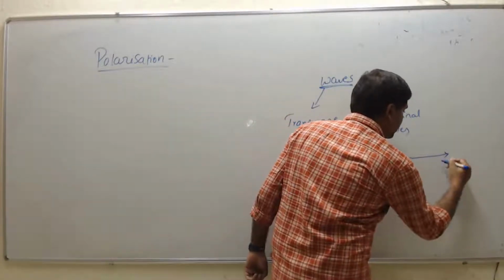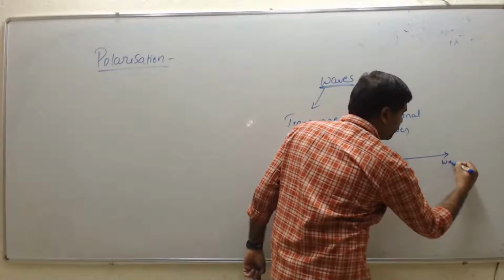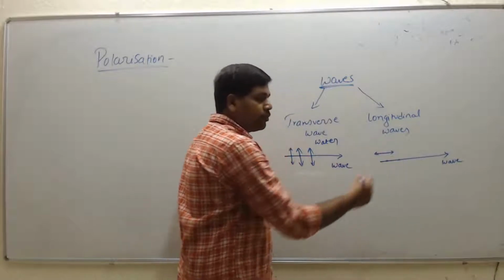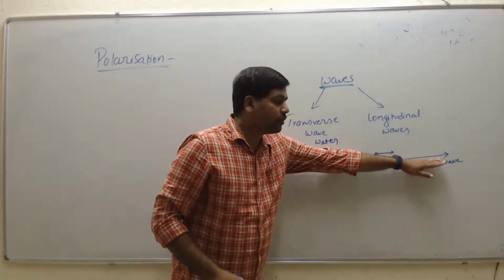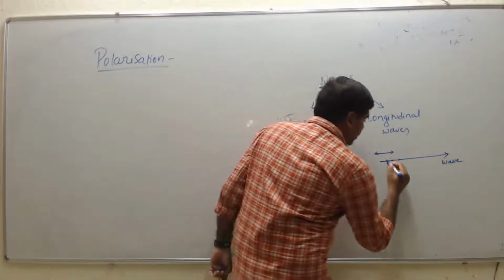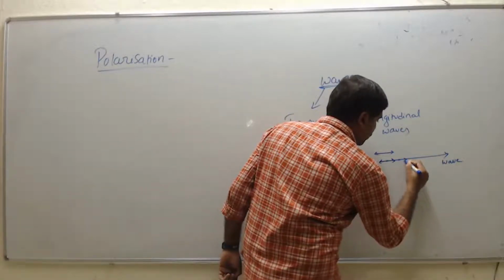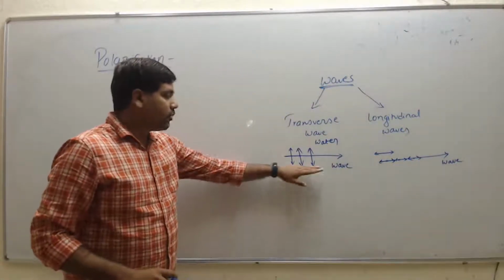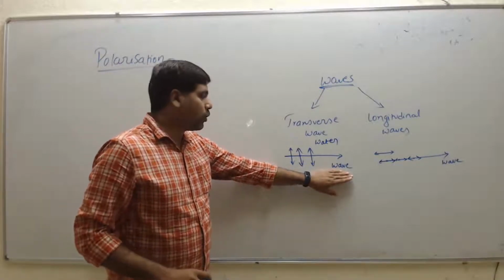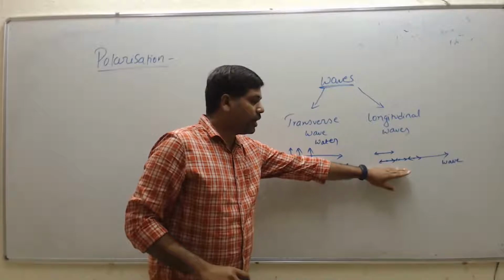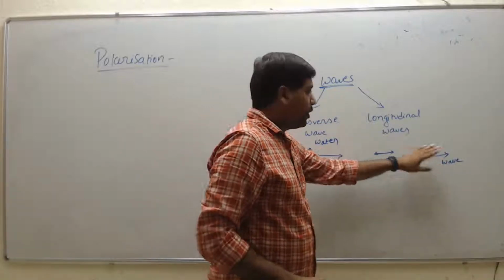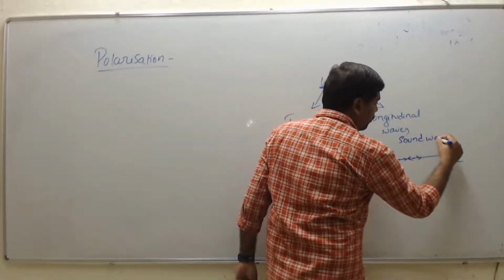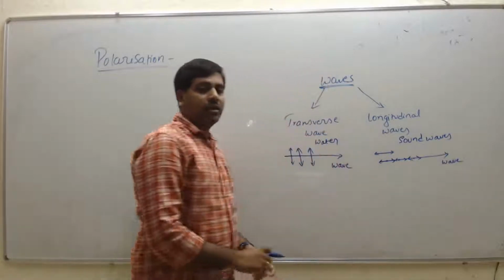If this is the direction of propagation, the particles vibrate parallel to it. In transverse waves the particles vibrate perpendicular to the direction of propagation, and here they vibrate parallel. The example for longitudinal waves is sound waves, which we already studied in class 11.